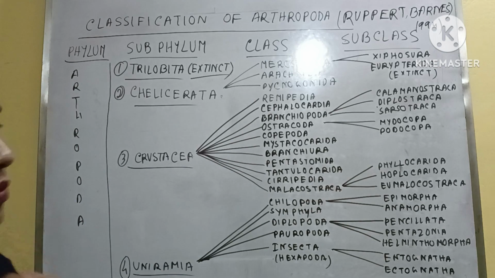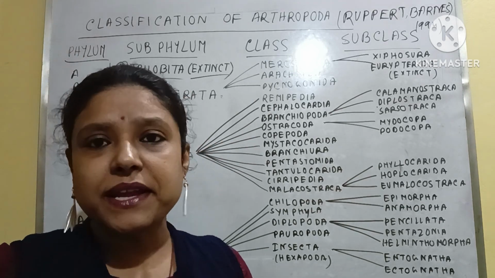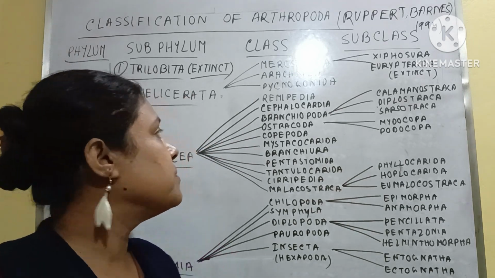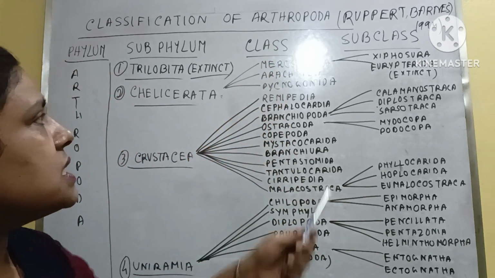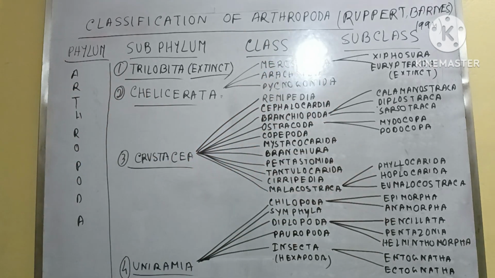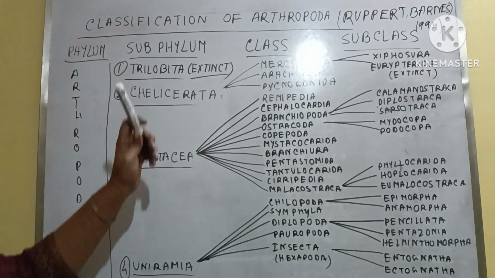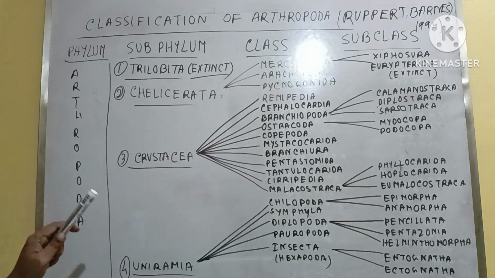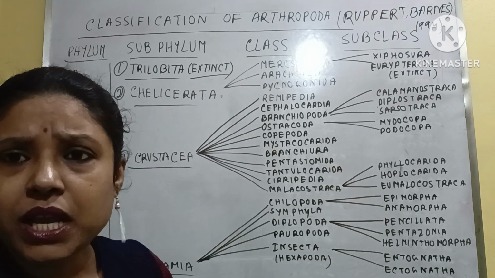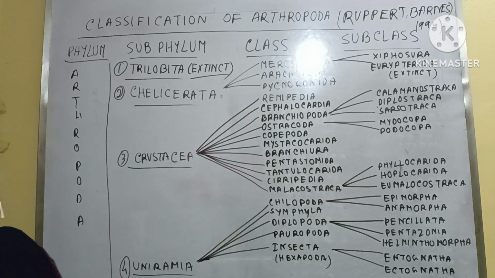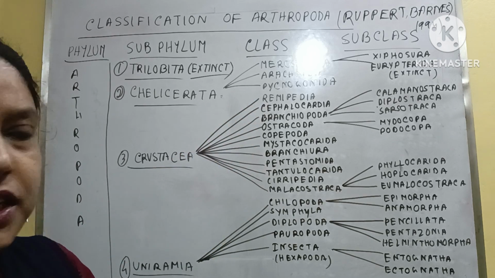Now we will try to explain the features of these classes, subclasses, subphylum, and obviously phylum with proper examples. Clear? So this is too vast a classification, so I have to separate it into two parts, or you can say two videos.